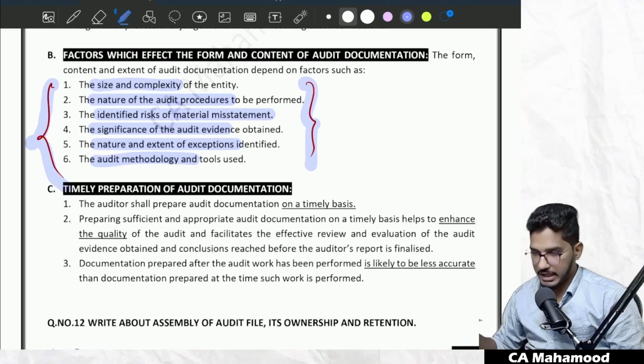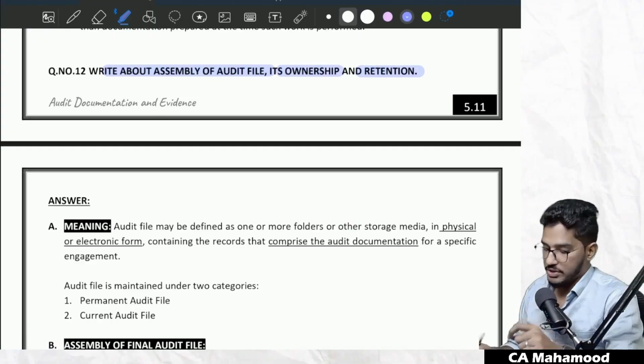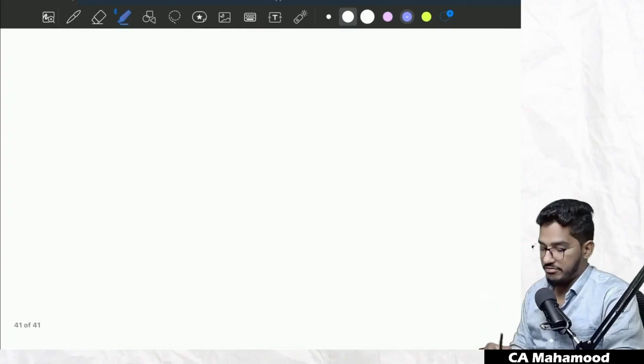Clear and comfortable, everybody? Now, coming to the next question, which is: write about assembly of audit file, its ownership and retention. Very important. Most of the time the question comes from this chapter regarding this audit file only.